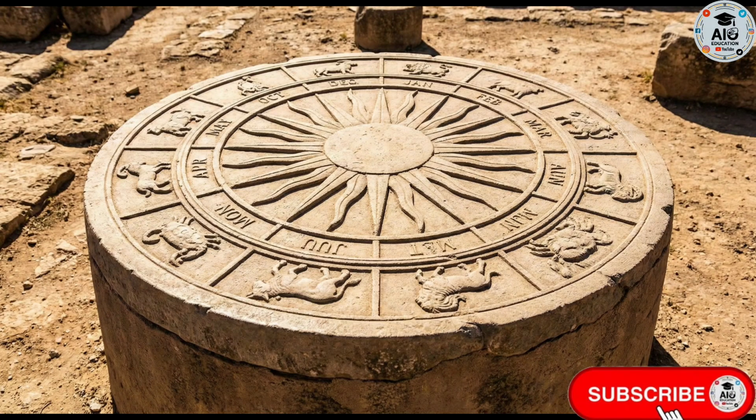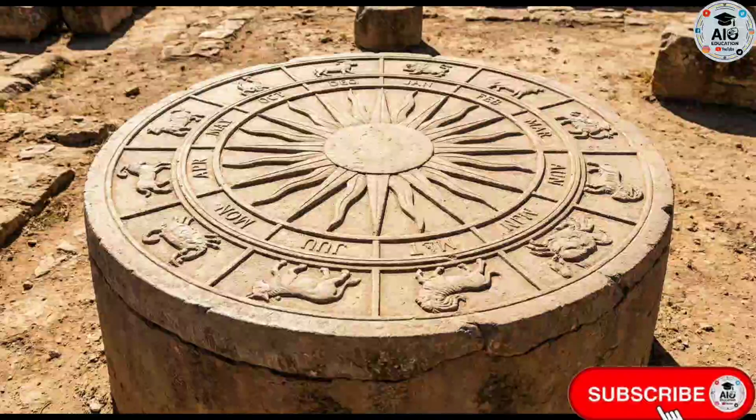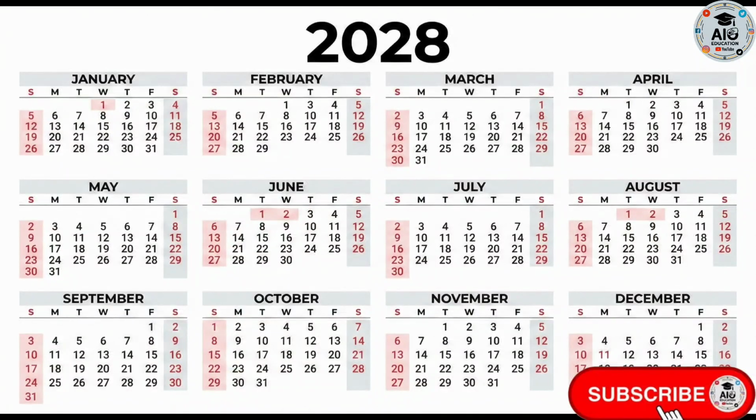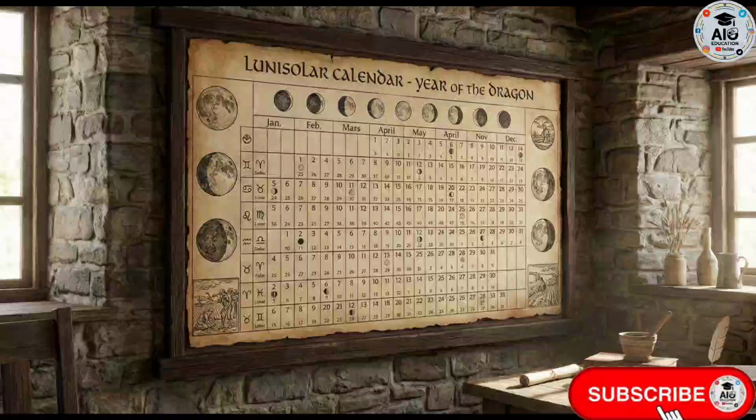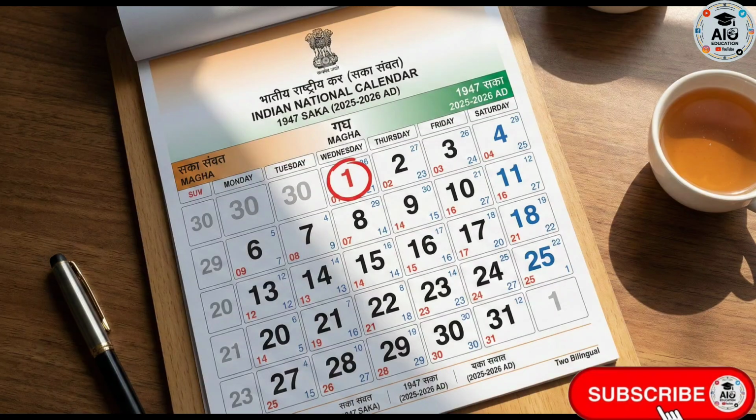It has 365 days, and every 4 years an extra day is added as a leap year to keep the calendar correct. There is also a Luni-solar calendar, which uses both the moon and the sun. Many traditional Indian calendars follow this system. To match the lunar months with seasons, an extra month called Adhik Maas is added every few years.